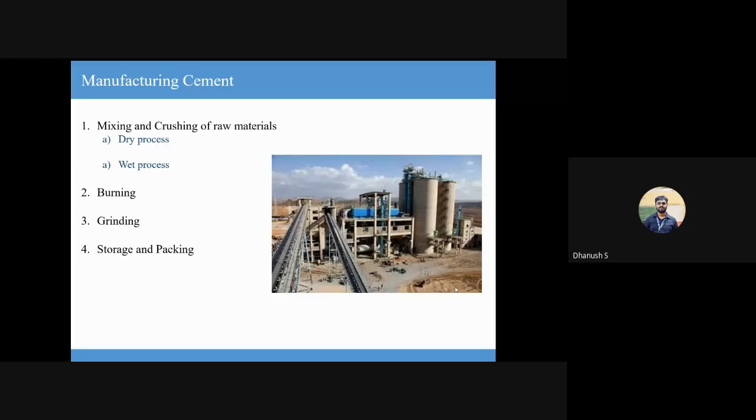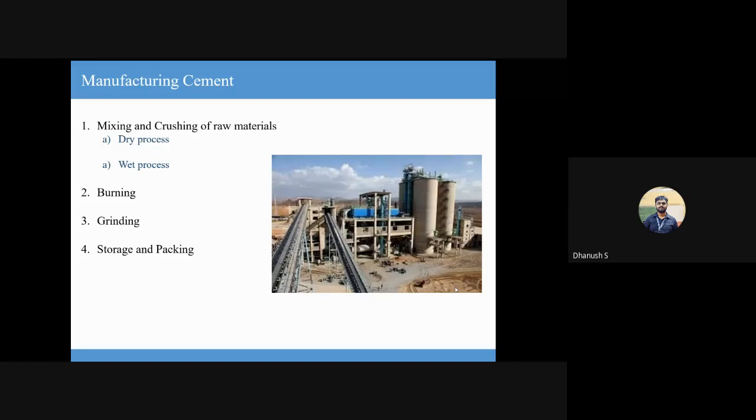So the raw materials, that is your calcareous and argillaceous rocks, can be very hard or soft, because clay rocks tend to be soft. When you apply force on it, it's not crystalline in nature, but it is not exactly amorphous as well. It will deform easily.